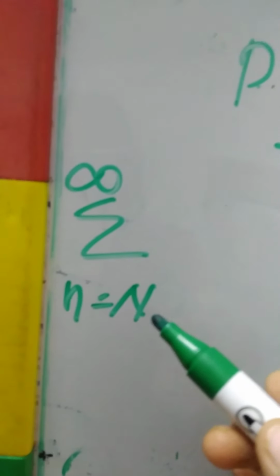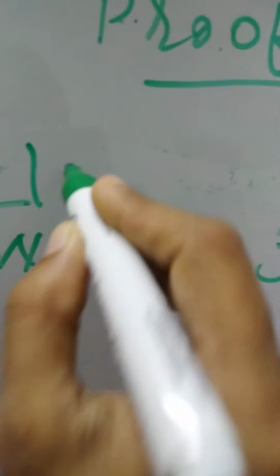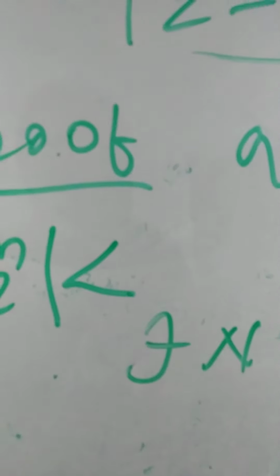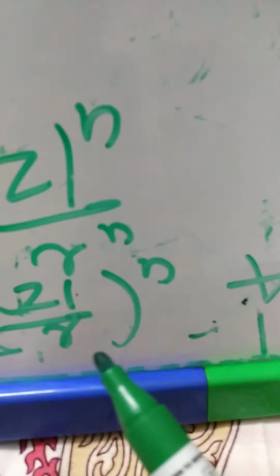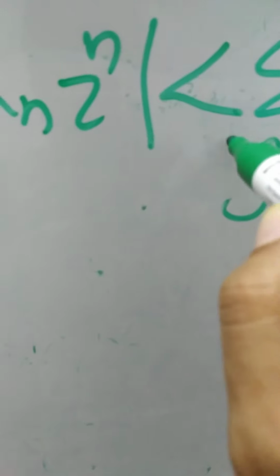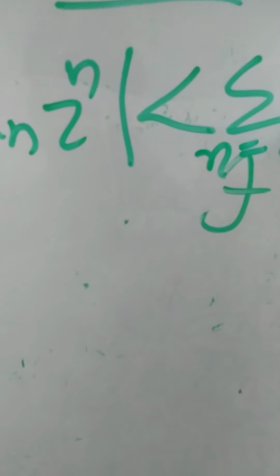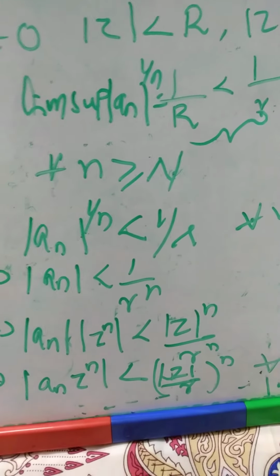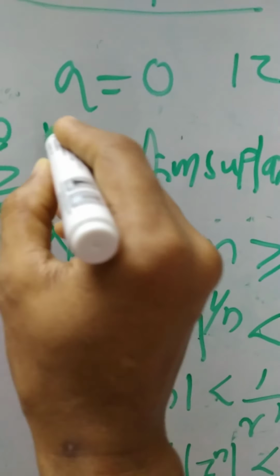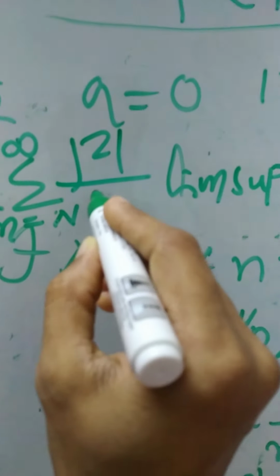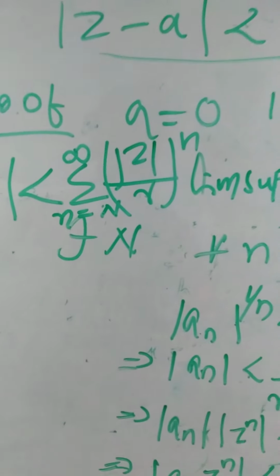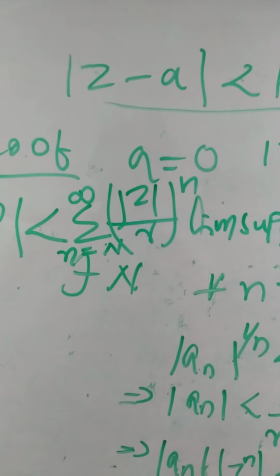Summation n equal to capital N to infinity of mod an z raised to n is dominated by summation n equal to N to infinity of modulus of z divided by r whole raised to n.